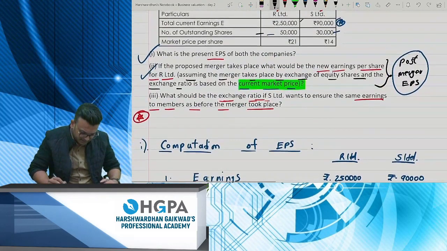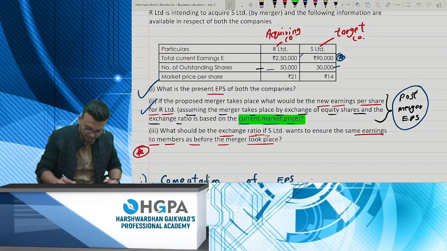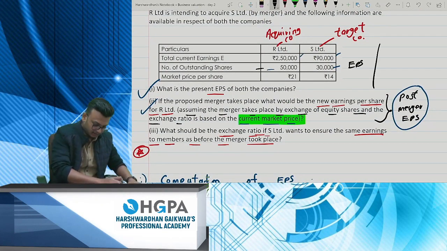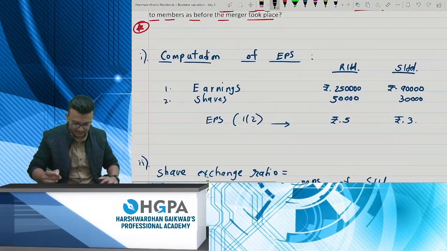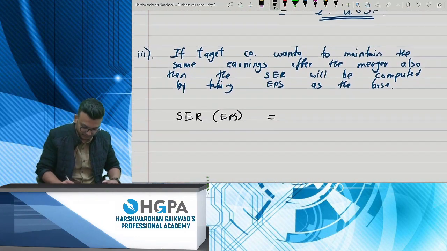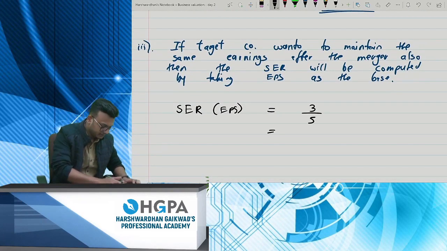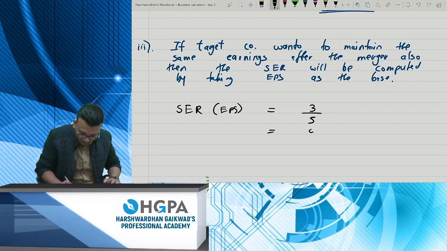So how much is the EPS? Okay, we need to compute the EPS first. You can compute it here only. So what is the EPS of both the companies? 90,000 divided by number of shares 30,000. We have computed, right? It's here, sorry. It's 5 and 3, my bad. 5 and 3, we've already computed. So this will be 3 divided by 5. Okay, so what is the new exchange ratio? 0.6.